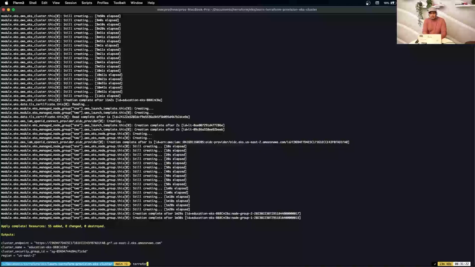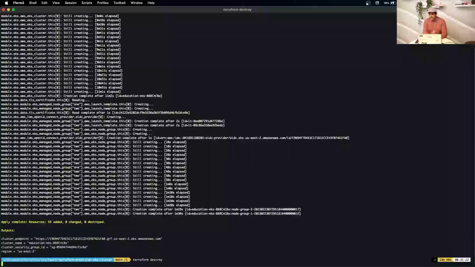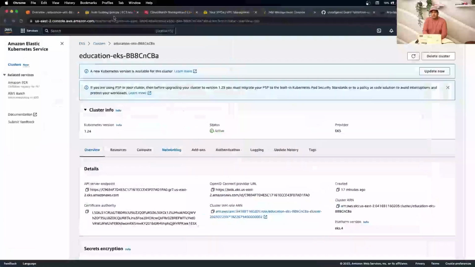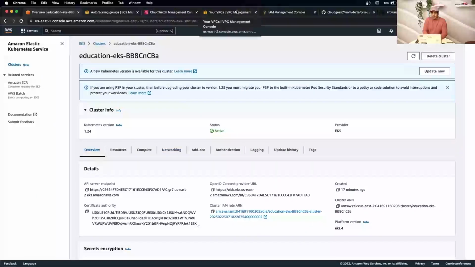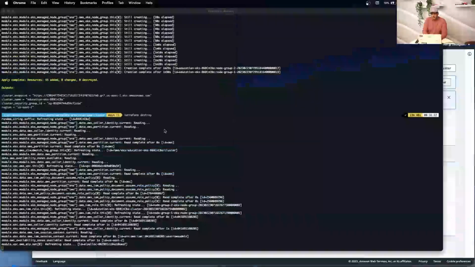So basically you do a Terraform destroy and you enter. It gives you a warning, because it straight away tears your cluster apart. It analyzes your state file, what it created, and gives you an output. It says, you're going to destroy 55 resources that I just created, do you want me to go ahead? And once you say yes, your infrastructure components, landing zone, IAM roles, subnets, everything will be deleted, including the cluster as well. So let's go ahead and see.